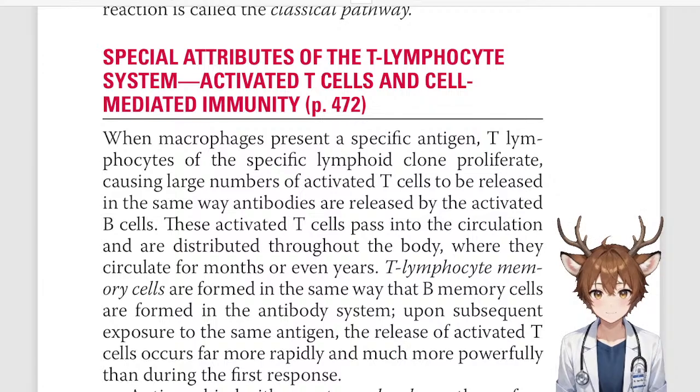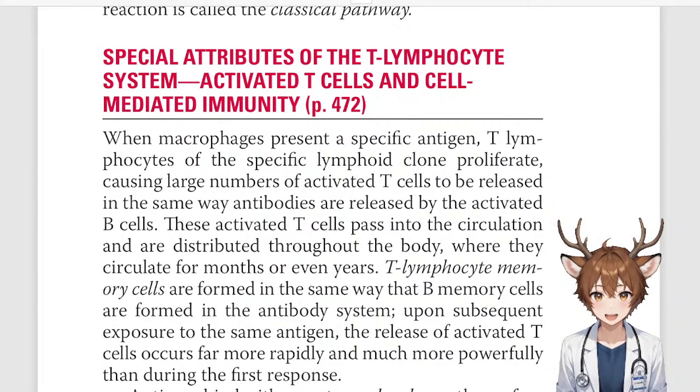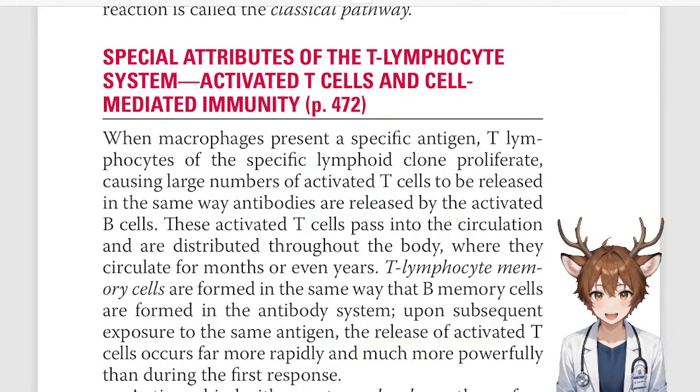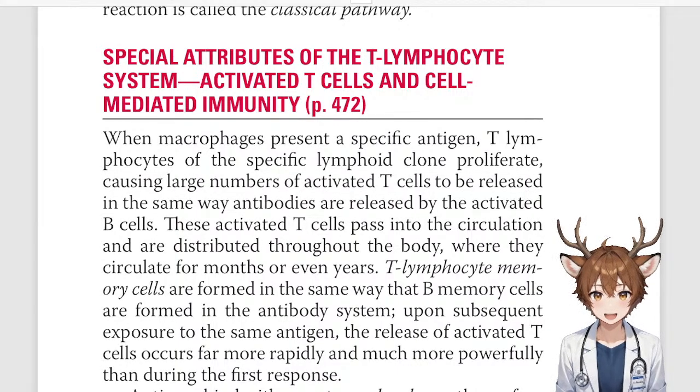Special attributes of the T lymphocyte system, activated by T cells and cell-mediated immunity. When macrophages present a specific antigen, T lymphocytes of the specific lymphoid clone proliferate, causing large numbers of activated T cells to be released in the same way antibodies are released by the activated B cells.